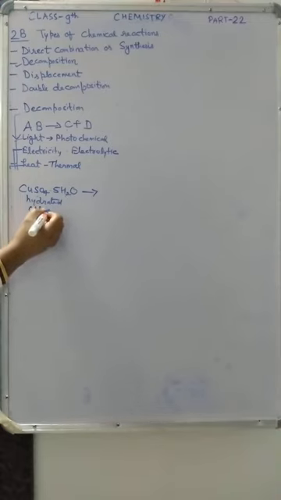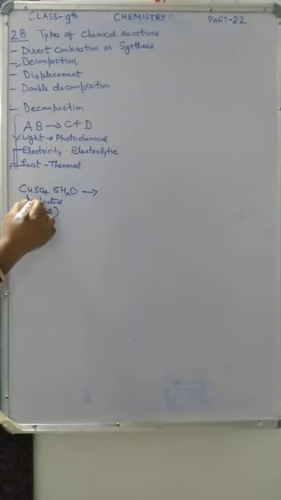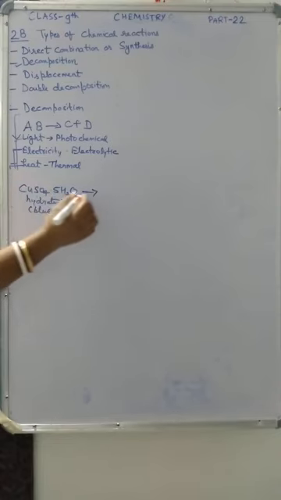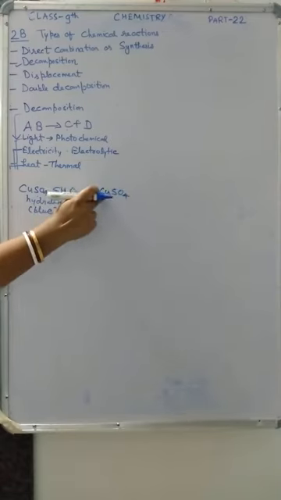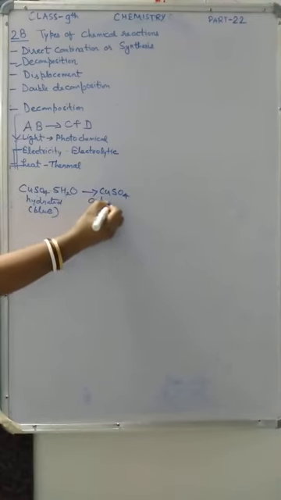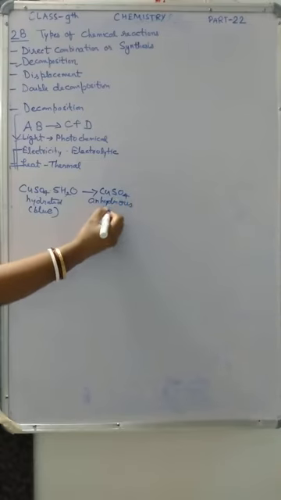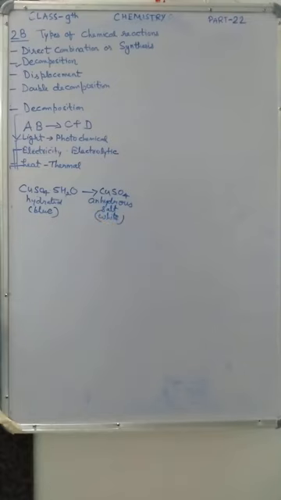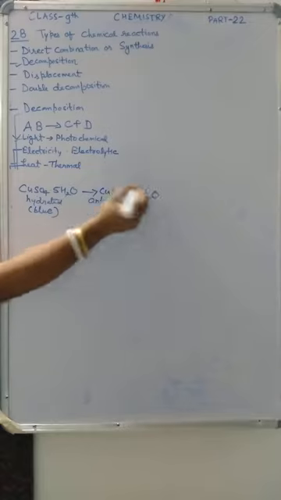When you heat it in a test tube, it will change into white anhydrous copper sulfate. Anhydrous copper sulfate means water is removed from this copper sulfate, that is why it is called anhydrous salt. Now the color will be white.